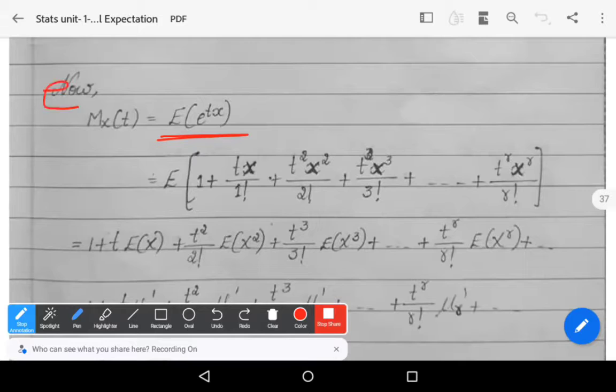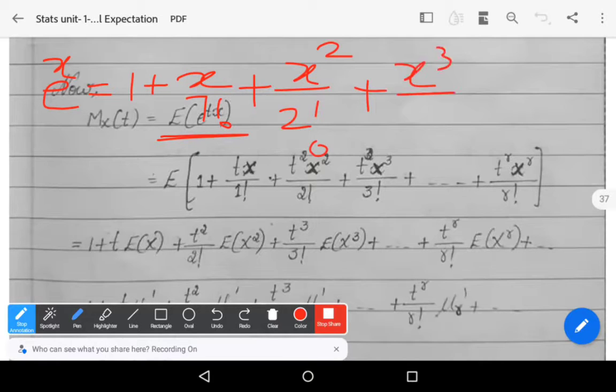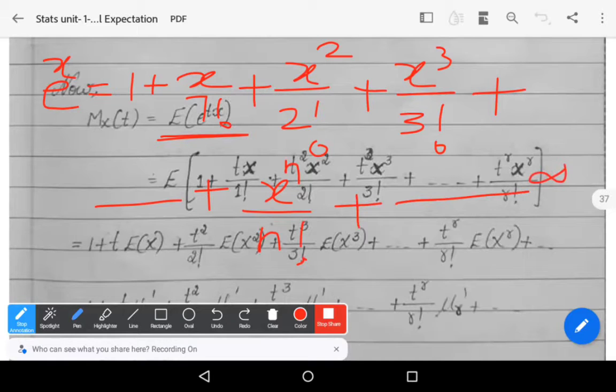We know that the exponential function is defined like this: e power x equals 1 plus x by 1 factorial plus x square by 2 factorial plus x cube by 3 factorial plus and so on, plus x power n by n factorial, and so on up to infinity. The series of e power x contains an infinite number of terms.